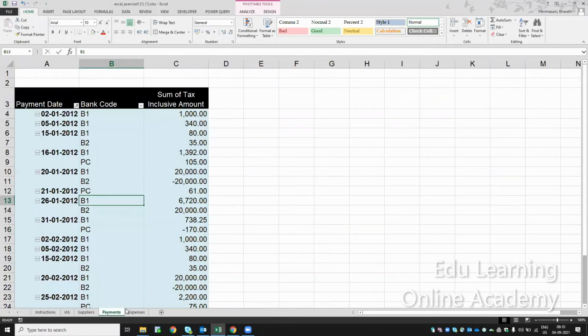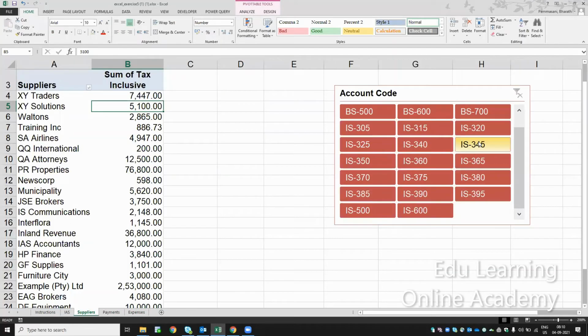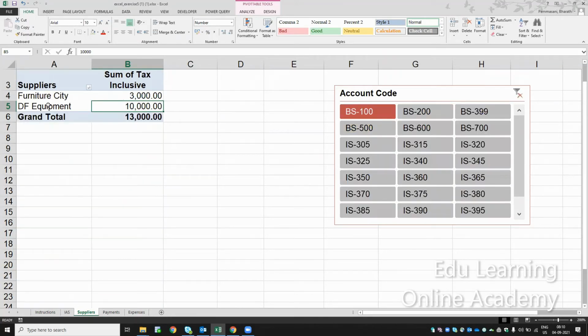In the expense sheet, the account code is BS100. If I click on BS100, only 2 should be populated, which is Furniture City and DF Equipment.